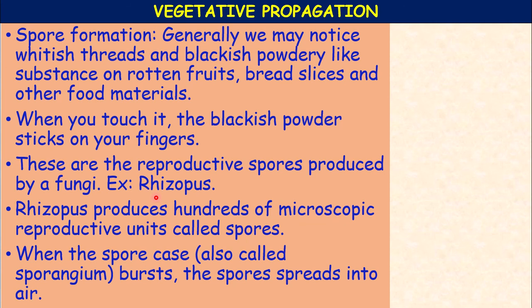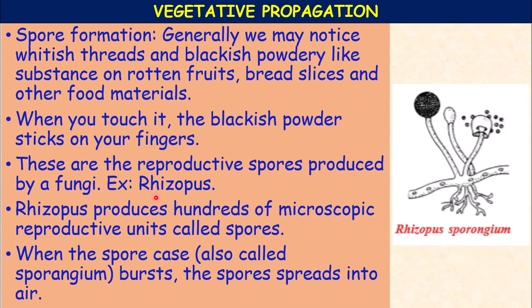This is called dehiscence or breaking. The spores are released into the air and spread, and fall on a suitable substratum. Again, they germinate to produce the organism.